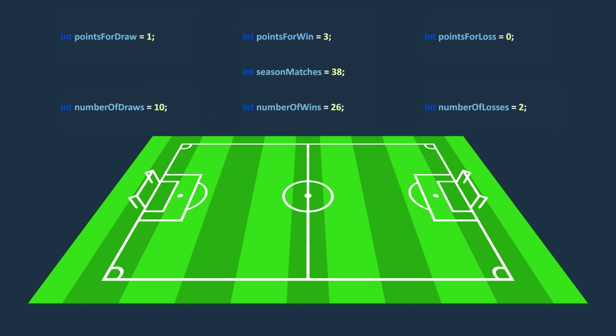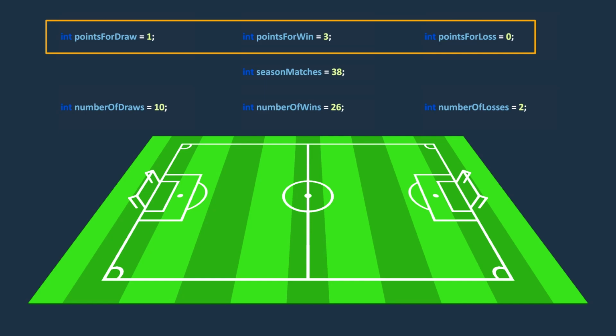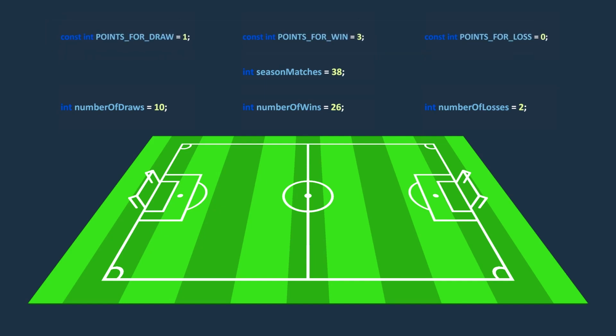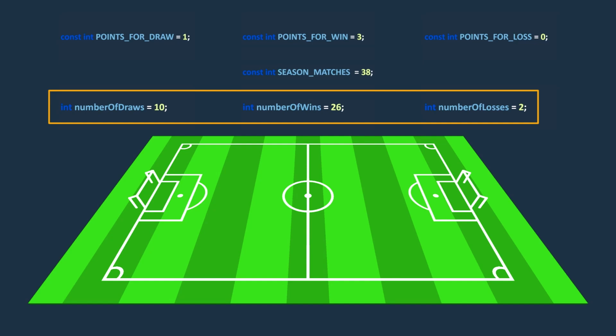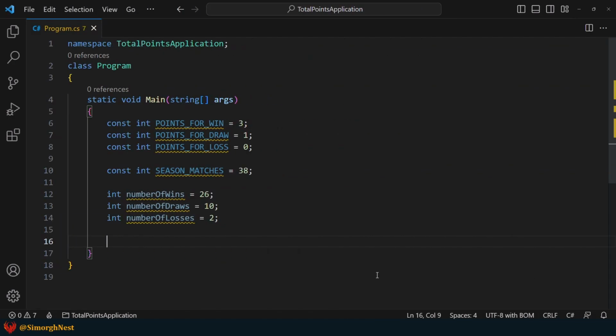Now, let's determine which of these variables should be declared as constants. Alright. We know that the first 3 variables are related to the football rules and cannot be changed, so they can be set as constant variables. We also know that in this league each team plays 38 matches, so this variable is constant as well. On the other hand, the number of wins, draws, and losses for each team can be different, so these variables cannot be considered constant.